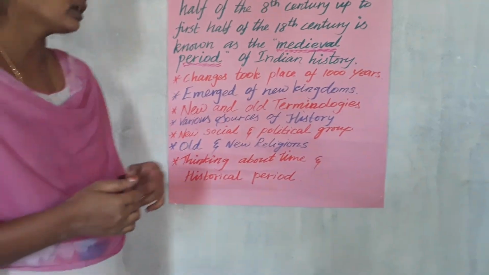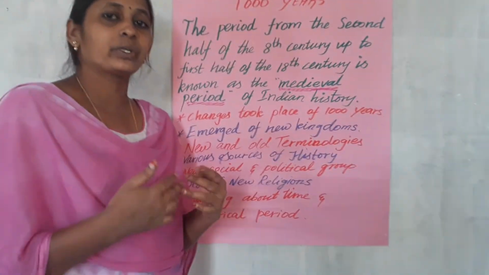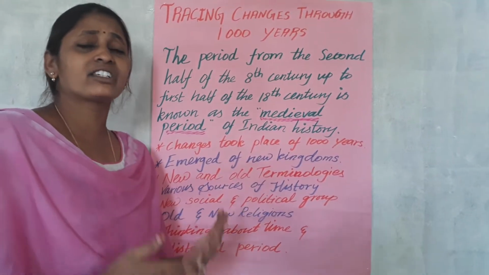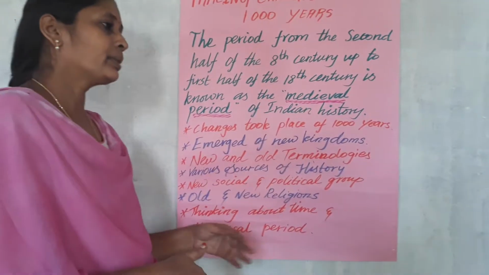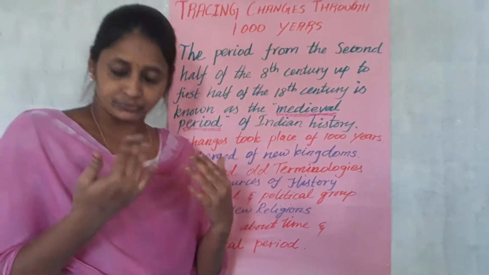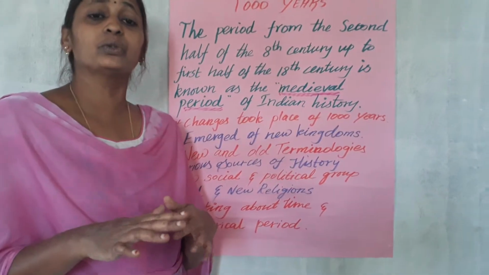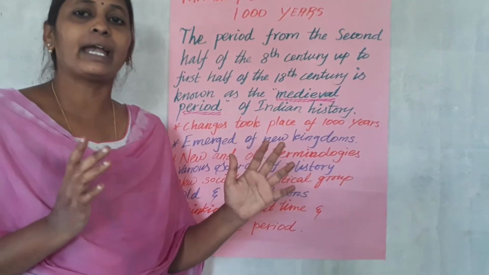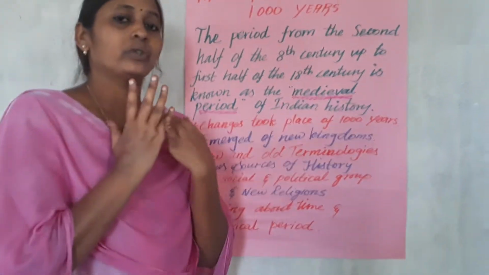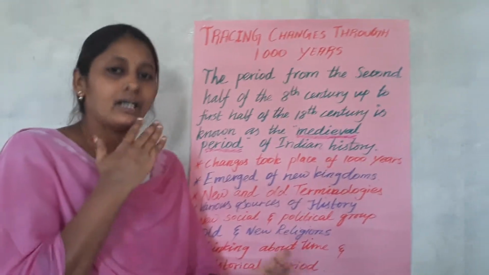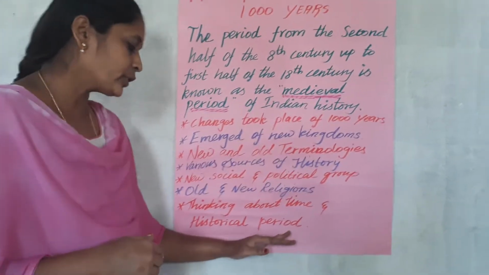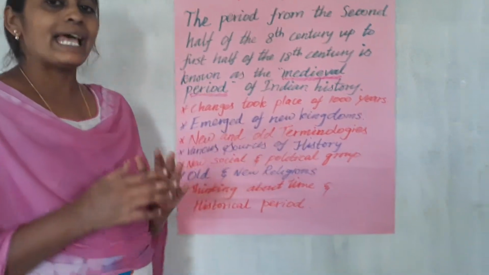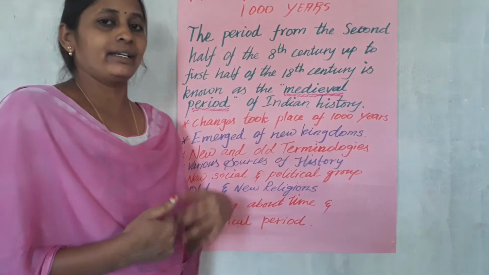And the last topic. Last year we discussed that Indian history is divided into three categories: early history, medieval history, and modern history. Likewise, when the British people started to come here and rule here, they divided Indian history into three categories. What are the three categories? Hindu period, Muslim period, and British period. That is how they segregated it. We are going to discuss that in the last topic. So these topics we are going to discuss in an elaborate manner next.